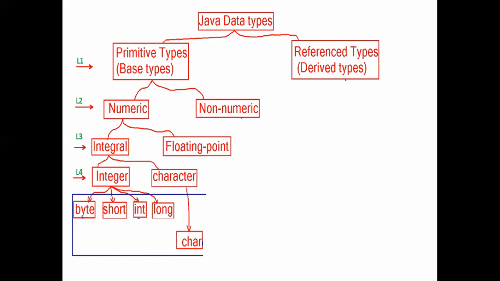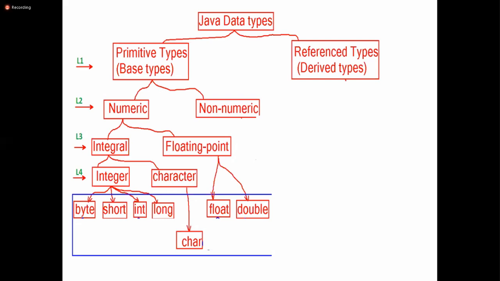What are the floating point data types? Two, float and double. If somebody asks, what are the numeric data types? Then you should say seven: byte, short, int, long, float, double, char. What are the integral data types? Five: byte, short, int, long, char. What are the integer data types? Four: byte, short, int, long.